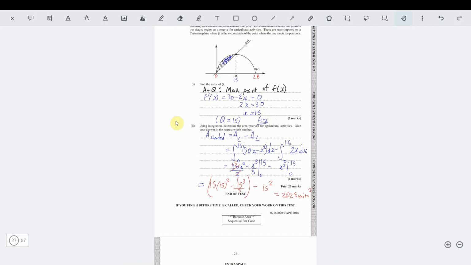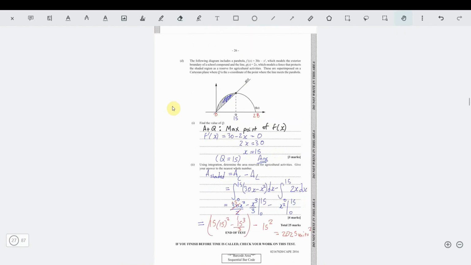So that's it. That takes care of the CAPE Integrated Mathematics 2016. I hope this paper was as fun for you as it was for me.